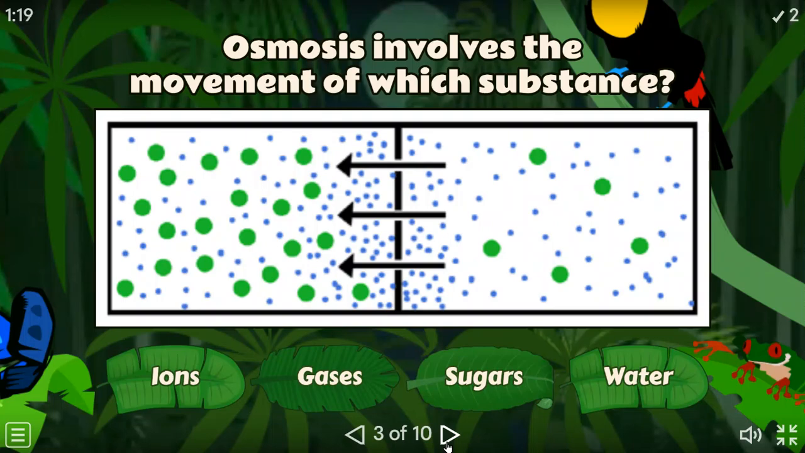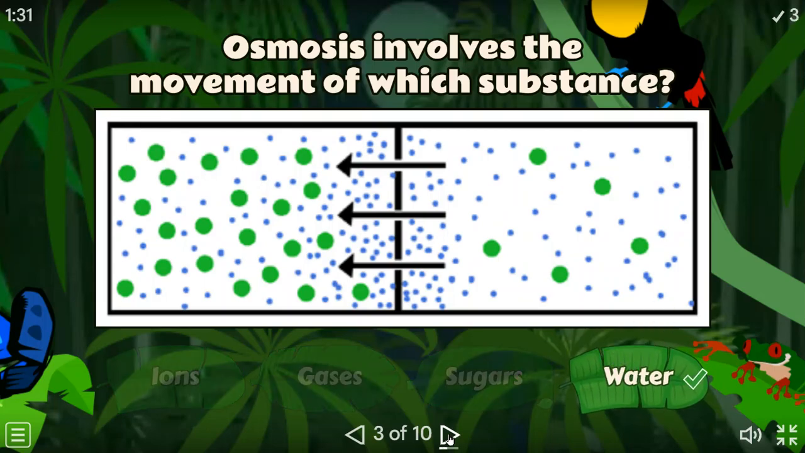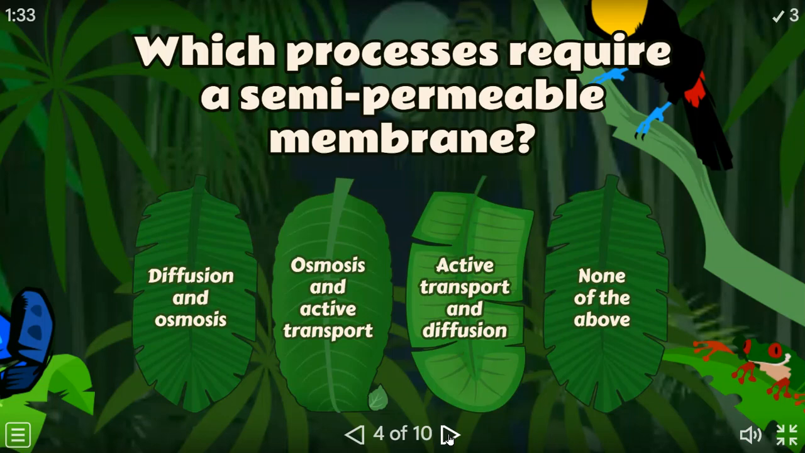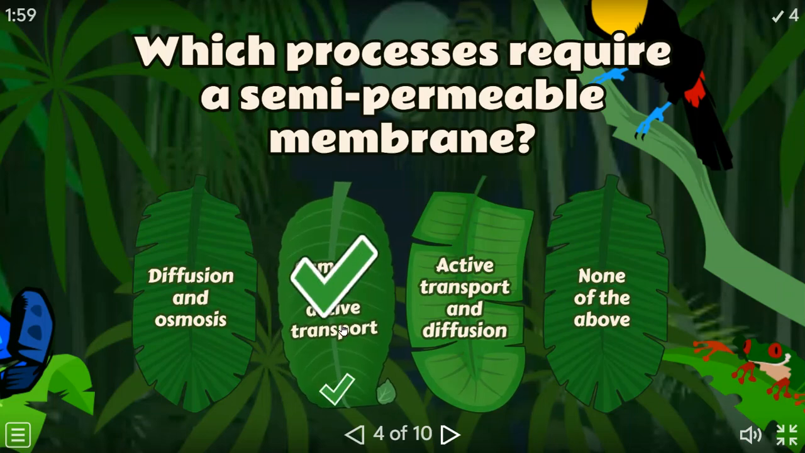So, over here, osmosis involves the movement of which substance? Water. Yes, very good. Which process requires a semi-permeable membrane? So do you know what a semi-permeable membrane is? It allows selected particles to pass through it, right? Yes. So what do you think, which option is correct? Osmosis and active transport. Yes, very good. Osmosis and active transport is correct.